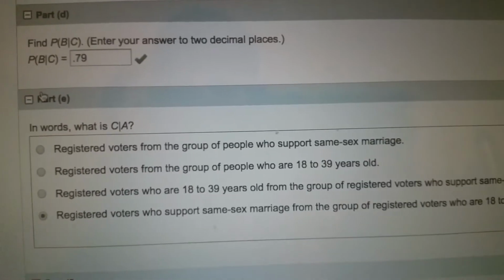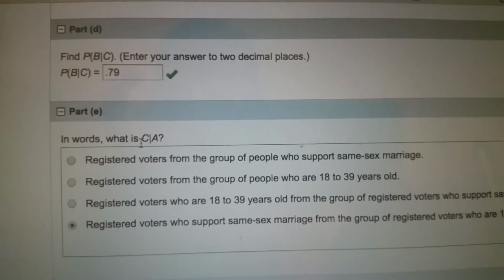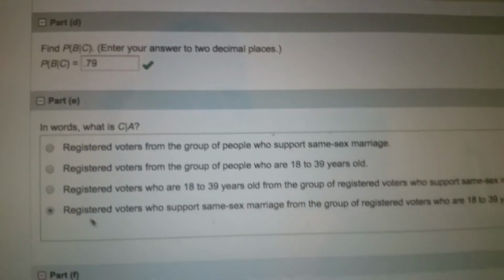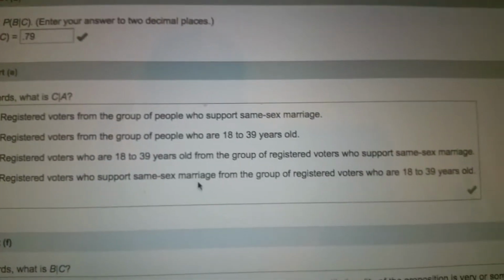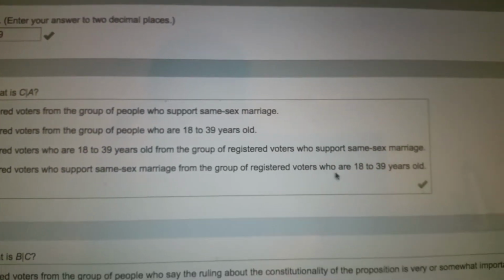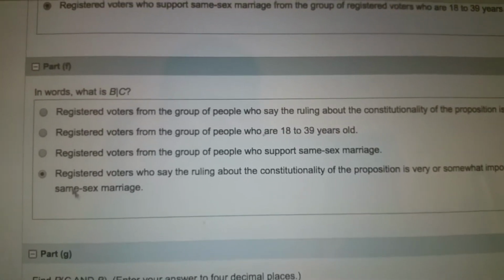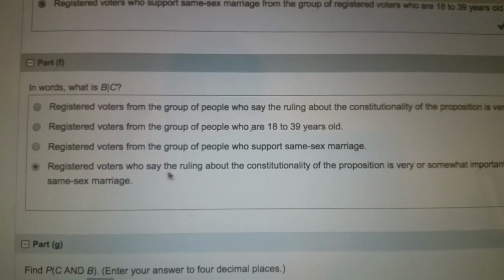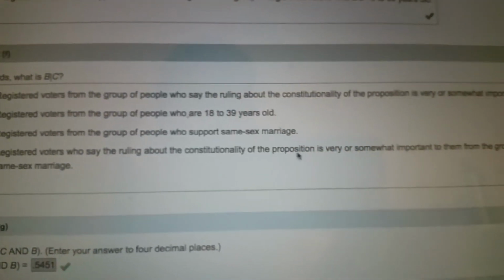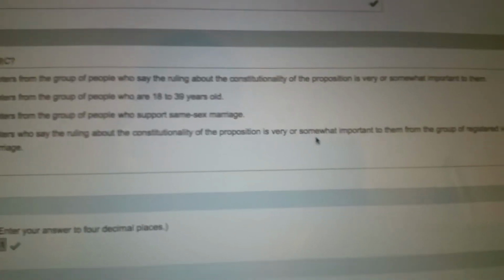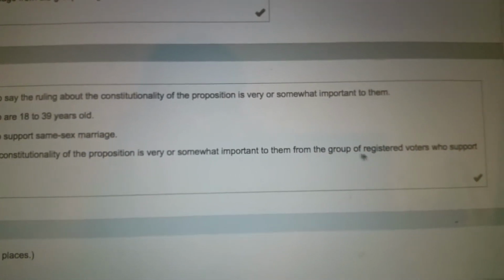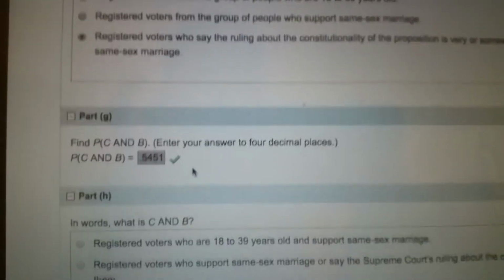This is part E. In words, what is C given A? Registered voters who support same-sex marriage from the group of registered voters who are 18 to 39 years old. In words, what is B given C? Registered voters who say the ruling about the constitutionality of the proposition is very or somewhat important to them from the group of registered voters who support same-sex marriage.